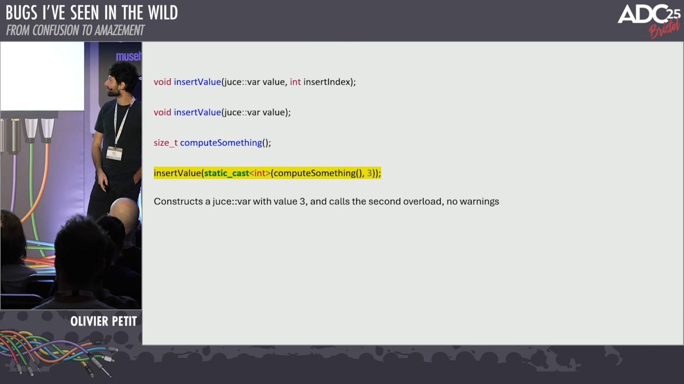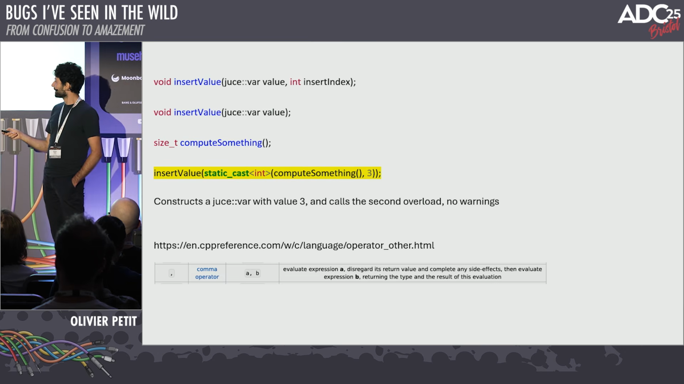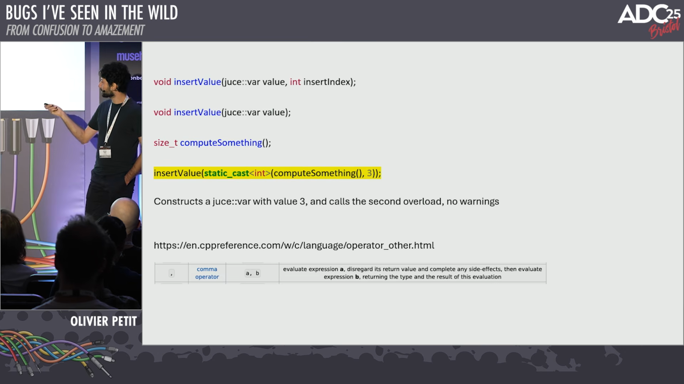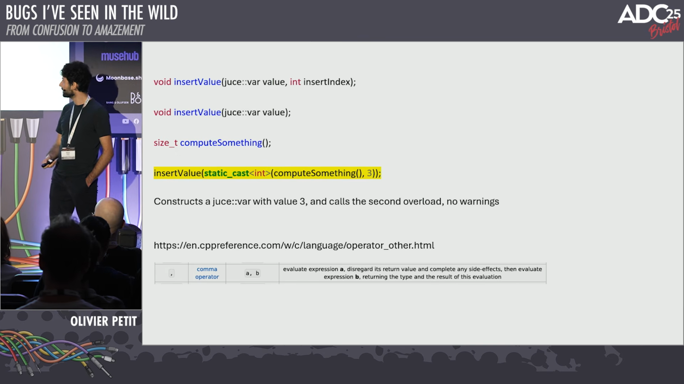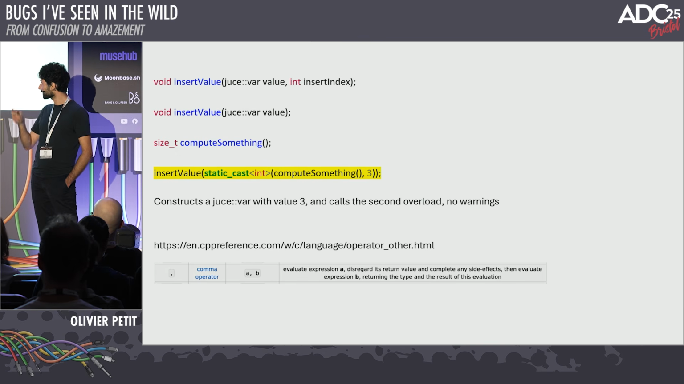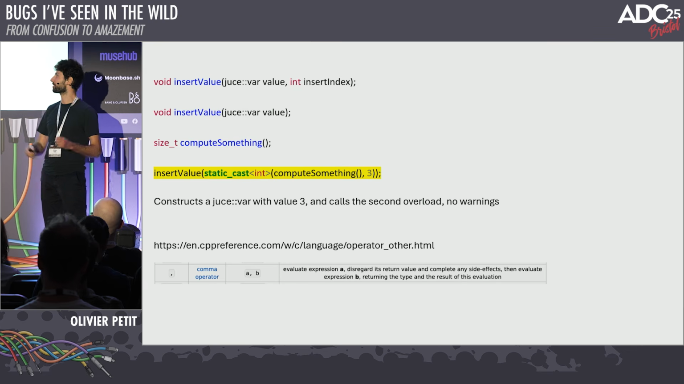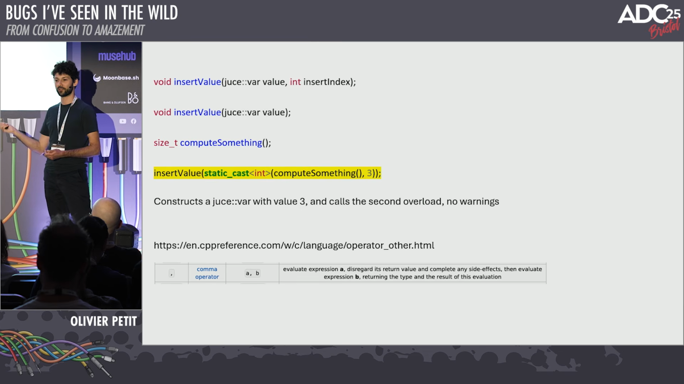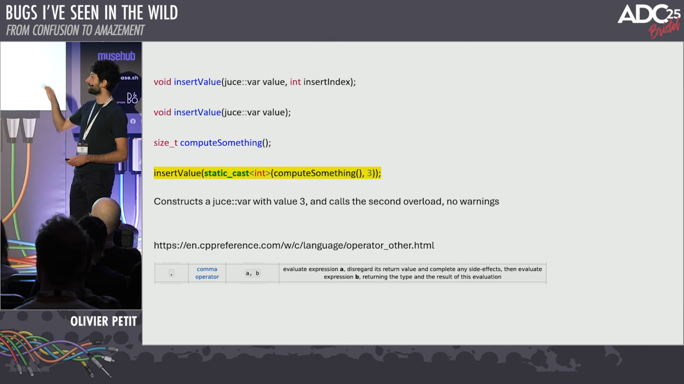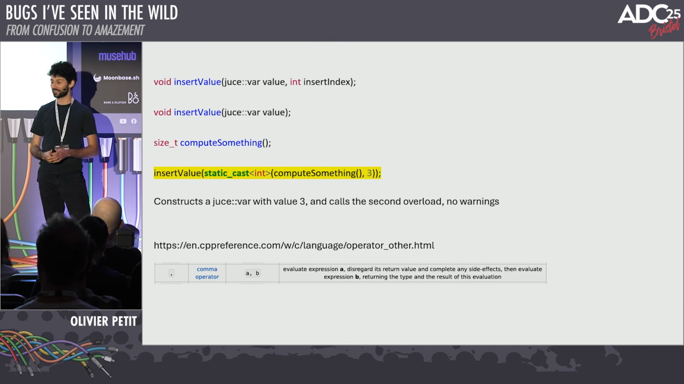For those who don't know about the comma operator, it evaluates expression A, disregards its return value, completes any side effects, then evaluates expression B. So if a function like static cast only takes one argument, it looks like you're giving it more arguments. It looks like you should get a compile error because it doesn't find a function with that signature. No, it's fine. It will just call compute something, discard the result, and then pass 3 to the static cast.